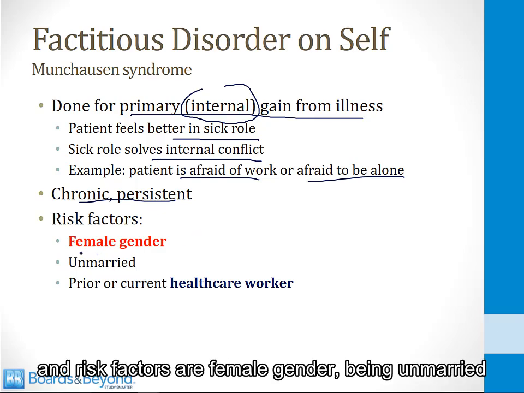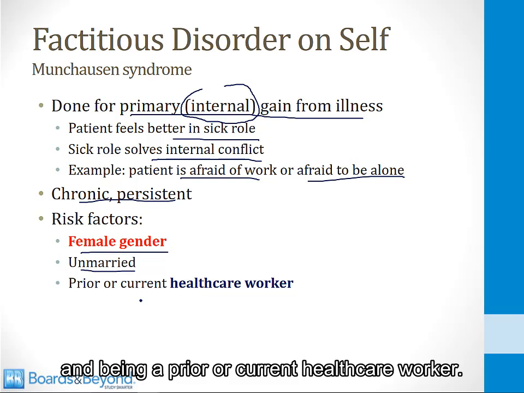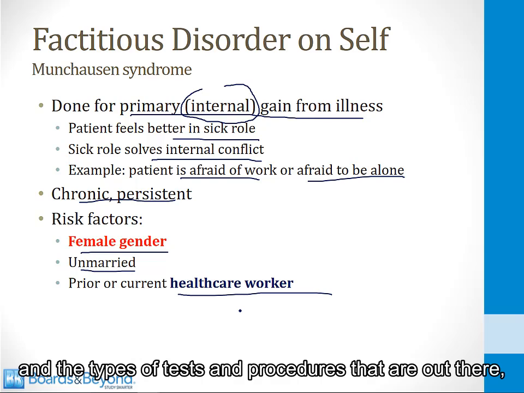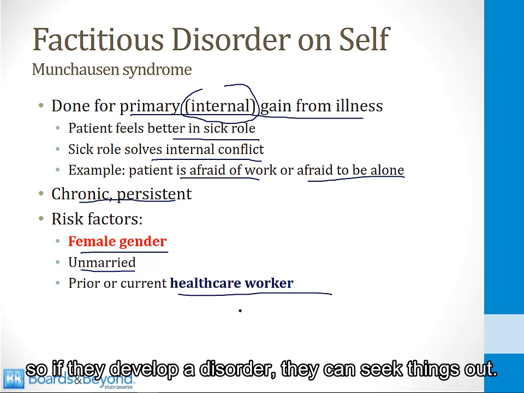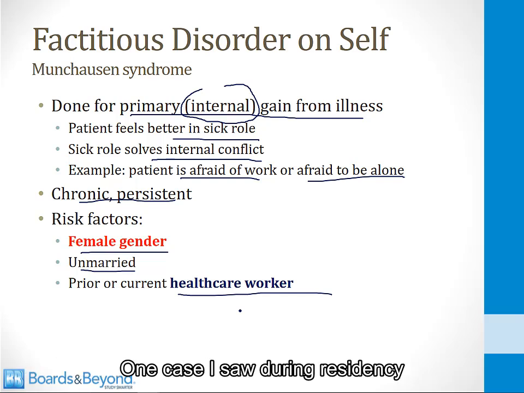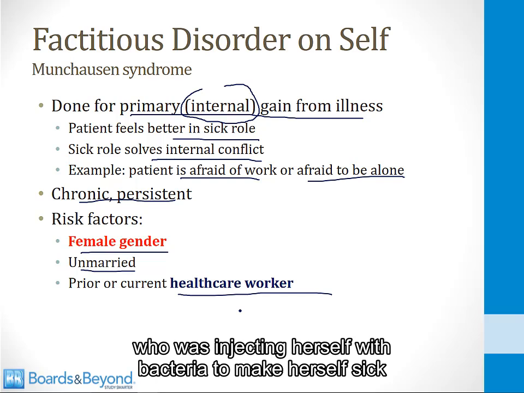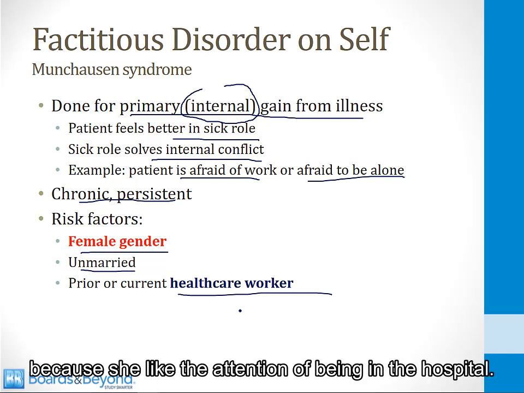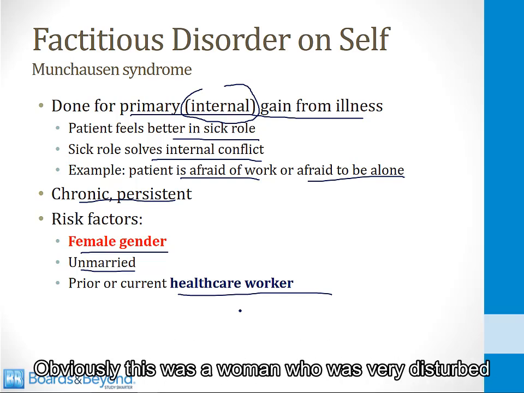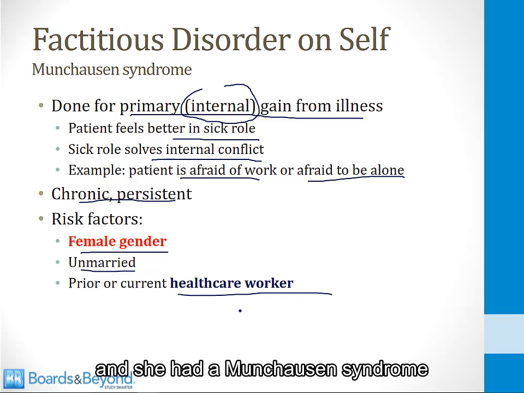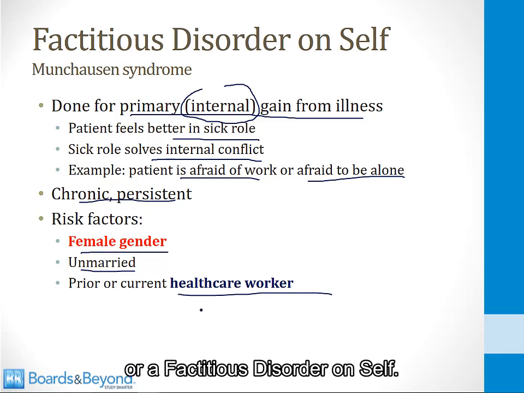And risk factors are female gender, being unmarried, and being a prior or current healthcare worker. Healthcare workers are often aware of the healthcare system and the type of tests and procedures that are out there. So if they develop the disorder, they can seek things out. One case I saw during residency was a person who worked in the infectious disease laboratory who was injecting herself with bacteria to make herself sick because she liked the attention of being in the hospital. Obviously, this was a woman who was very disturbed and needed psychiatric help, and she had Munchausen syndrome, or a factitious disorder on self.